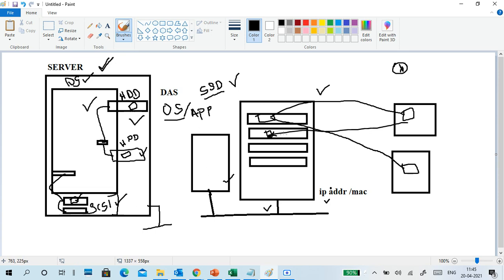Means if I connect something like a printer in the network directly, anybody can use the printer if they know the IP address and start printing. But I want to control the users, like provide security on access to storages. So who can access this particular folder, who cannot access this particular folder. I can define the security level, NTFS security, through the server.